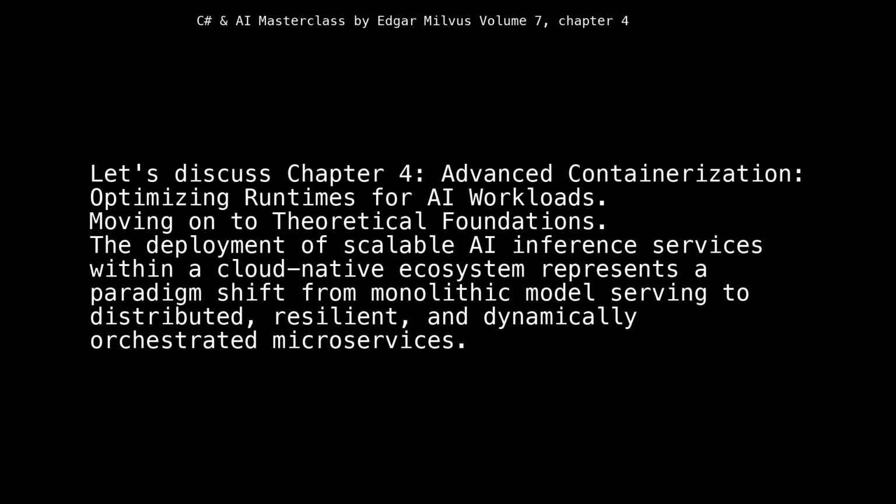Let's discuss Chapter 4, Advanced Containerization: Optimizing Runtimes for AI Workloads. Moving on to theoretical foundations.